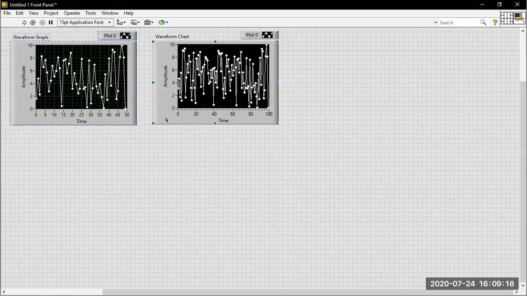Okay, how many data points are available in the waveform chart? 100 values will be available there. Around 100 values will be available.